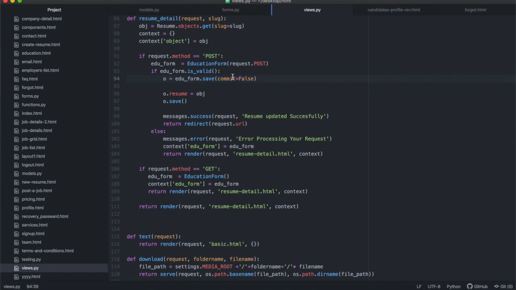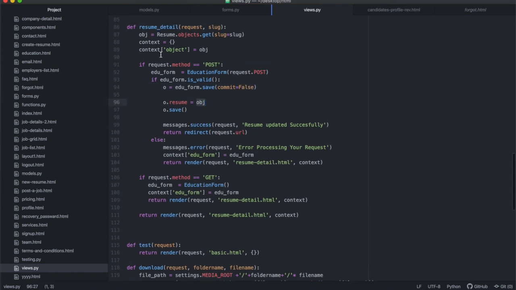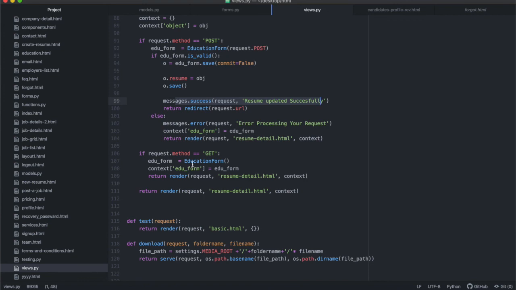So we save that as o, and after we save it, we say o.resume is equal to obj. This obj is that object at the top over there. I'm specifying that this object, the resume that comes from the slug that we collected from the database, which is obviously at this point not None, must be saved as the resume for this specific education form instance that is being submitted. Then after that, we can save it, and then we can flash the user a message, yes, resume was updated successfully, and then we are done. And if there are errors, those will show, and so forth.